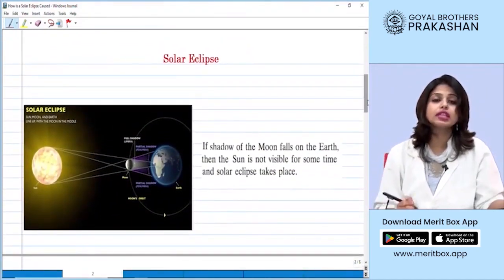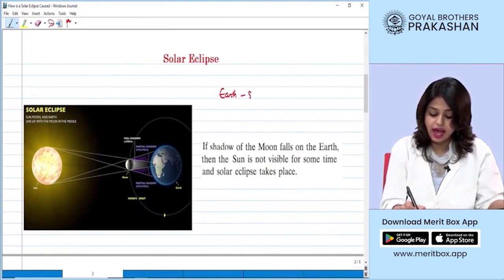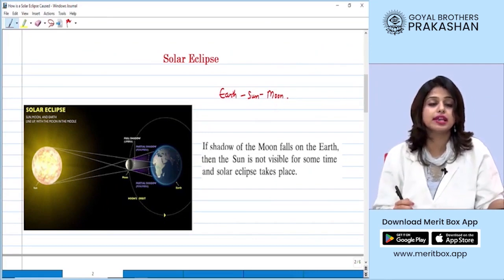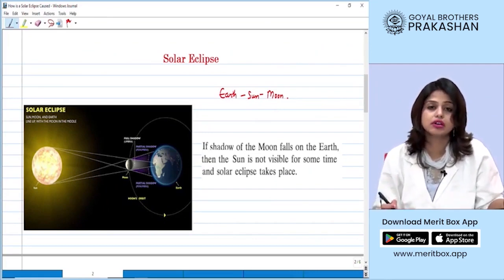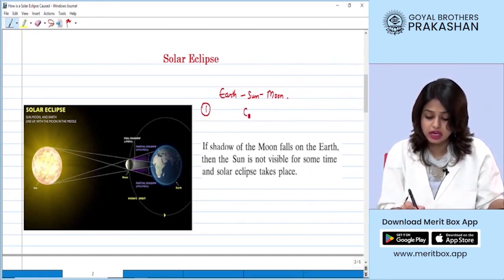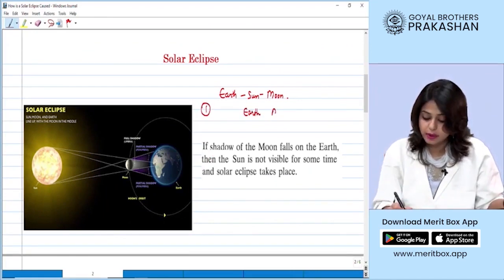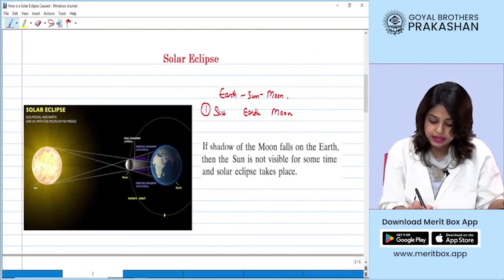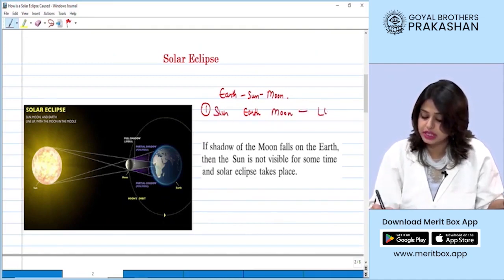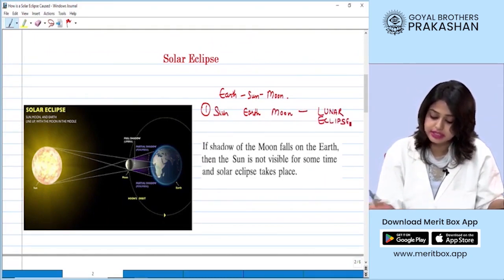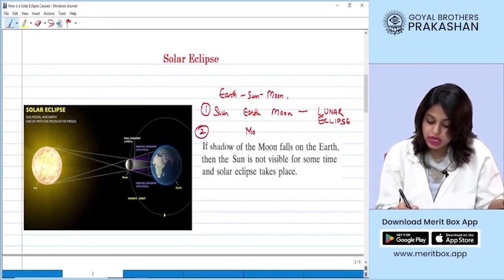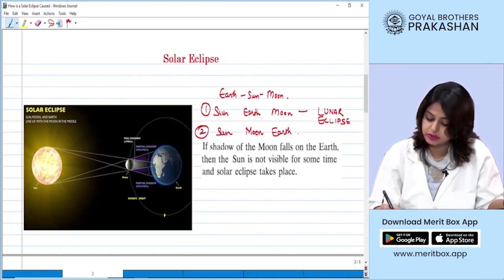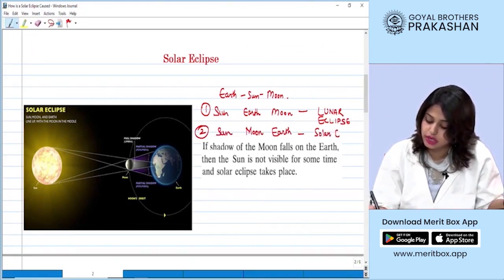Now students, when the earth, the sun and the moon align, we see an eclipse. But there are two conditions when they can align and one body can hinder the light for the other. In number one case, the earth can be in between the moon and the sun. When this happens, we see a lunar eclipse, right, students? And the other case is that the moon comes in between the earth and the sun. When this happens, students, we see a solar eclipse.